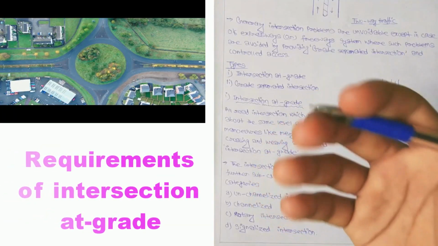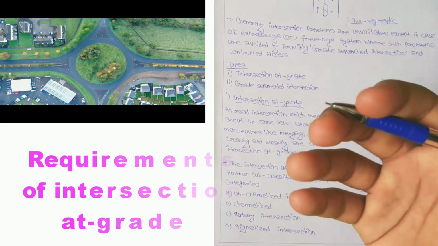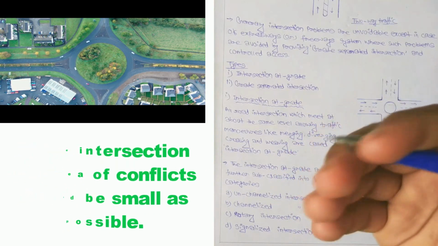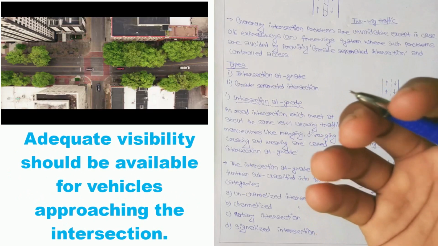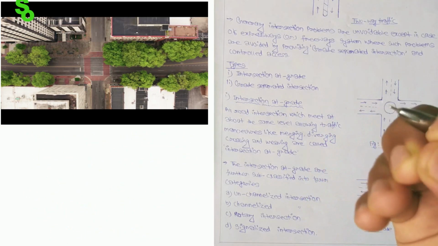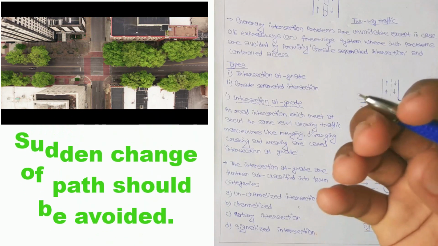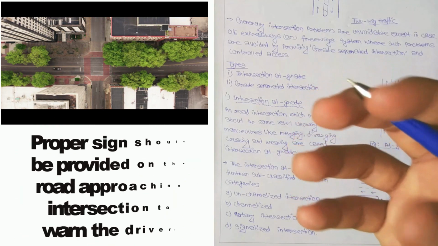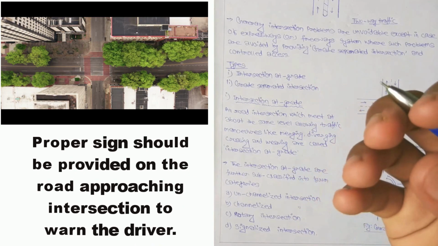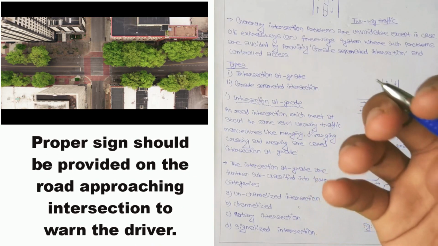So what are the requirements of an intersection at grade? Well, at the intersection, the area of conflict should be as small as possible. Adequate visibility should be available for vehicles approaching the intersection, and sudden change of path should be avoided. And proper signs should be provided on the road approaching the intersection to warn the driver.